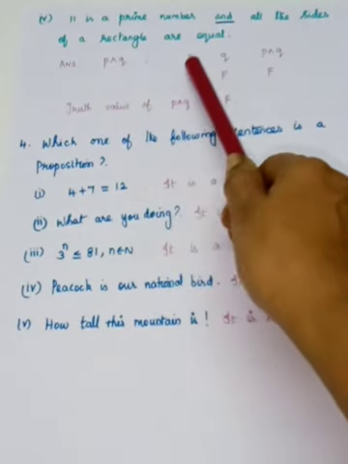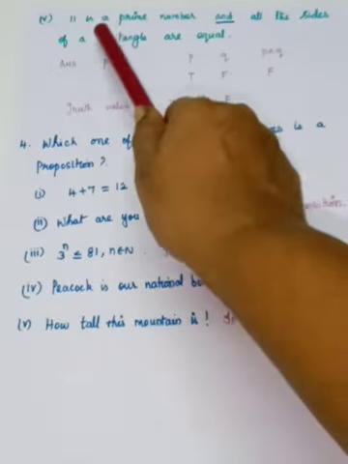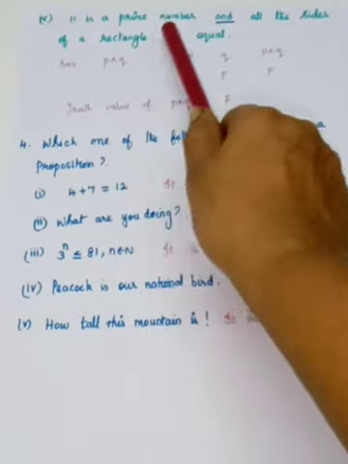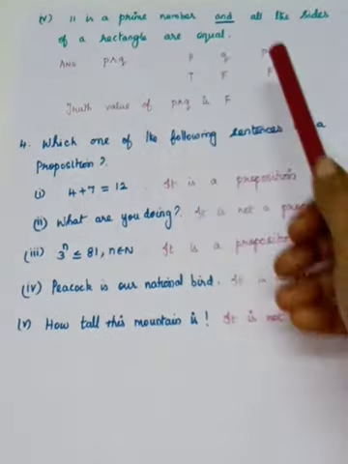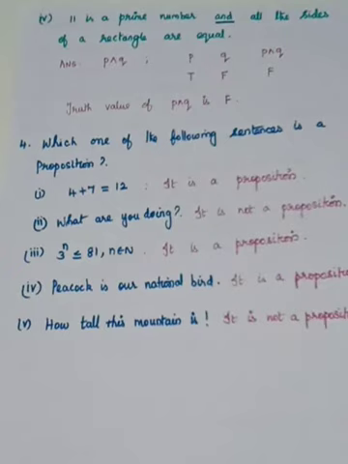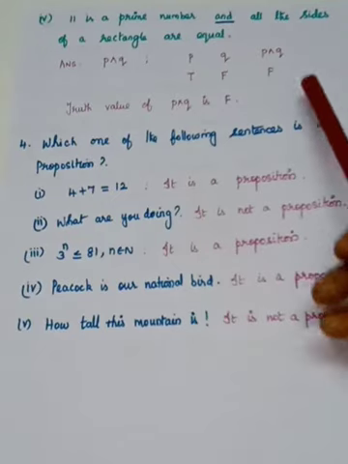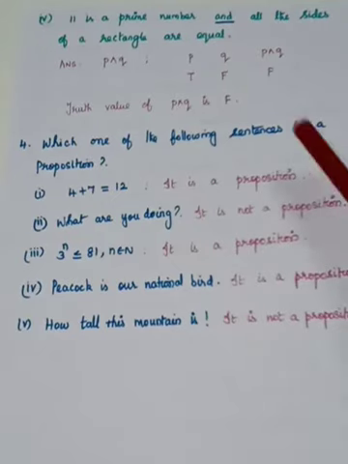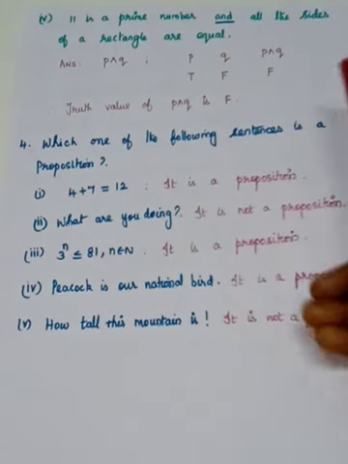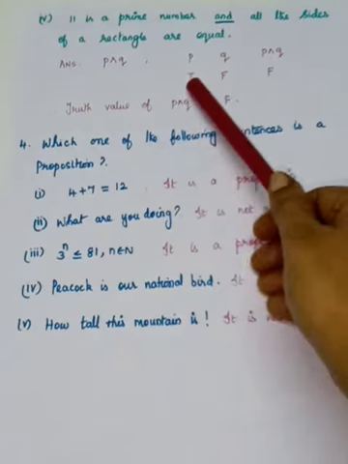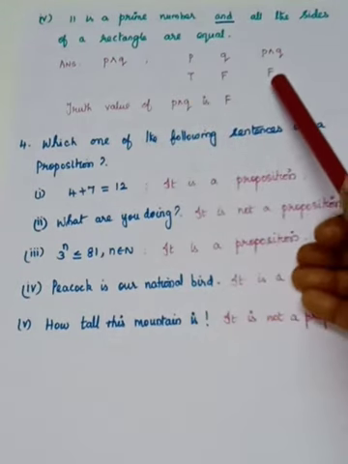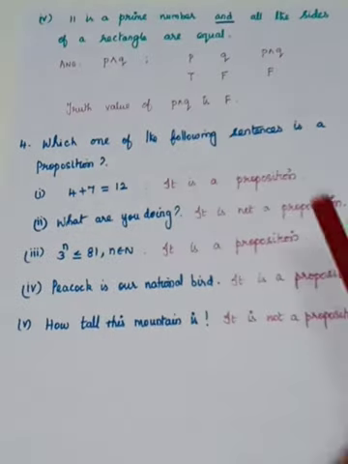So we'll go for P, Q and P and Q. So coming to the P statement, 11 is a prime number. Yes, of course it is true. And all the sides of a rectangle are equal, that is false, because opposite sides only are equal. So here it is given all the sides of the rectangle are equal, therefore it is false. And means what? Both are true. If P and Q both are true, only then it is true. Otherwise it is false. So here only one is true, another one is false. So therefore P and Q is false. So the truth value of this sentence is false.